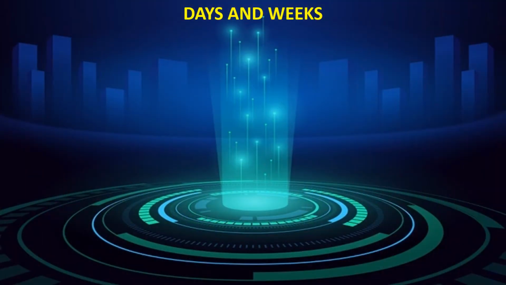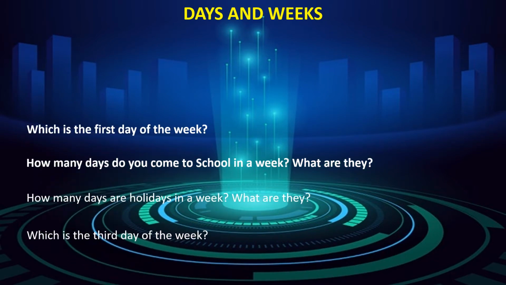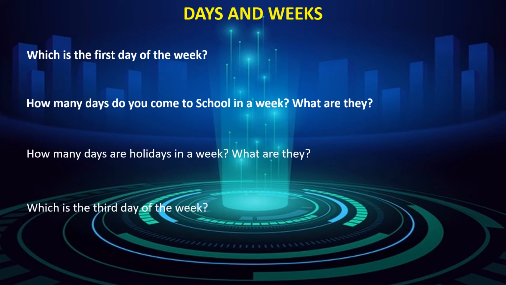Students, hope you all remembered the days of the week. Which one is the first day of the week? That is Sunday. How many days do you come to school in a week? And what are they? Yes, 5 days.